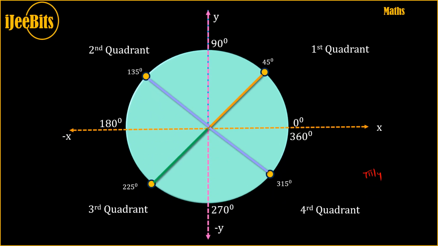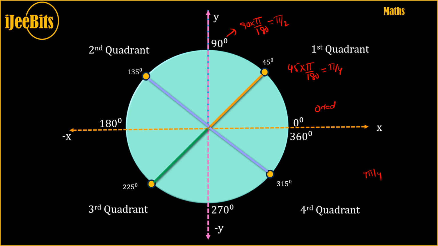Here I have degrees given on my circle. Let's convert them into radians. So 0 means 0 radian, right? That's fine. Here I have 45 degrees. Now you have to convert it into radians. What should I do? 45 multiplied by pi by 180, which is nothing but pi by 4, right? Similarly for 90, how do you calculate? 90 multiplied by pi by 180. How much do you get? Pi by 2. So 90 degrees is nothing but pi by 2.